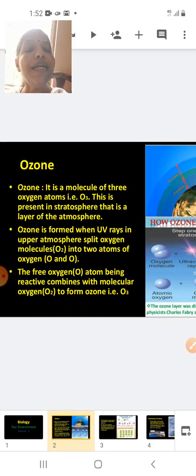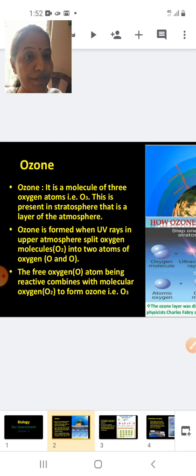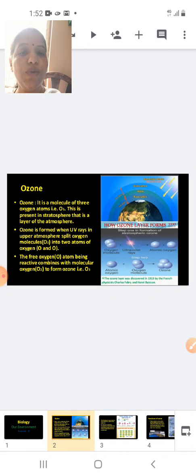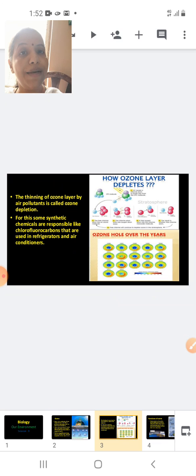Ozone. It is a molecule of three oxygen atoms, that is O3. This is present in the stratosphere, that is a layer of our atmosphere. Ozone is formed when UV rays in the upper atmosphere split the oxygen molecules into two atoms of oxygen, O and O. The free oxygen atom, being reactive, combines with the molecular oxygen to form ozone, that is O3. Students, I hope you have understood this slide. So now let's go to the next slide.